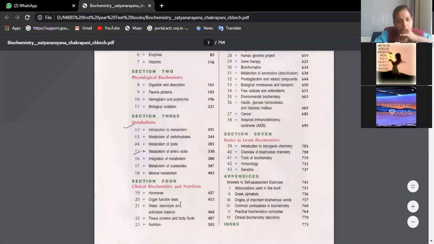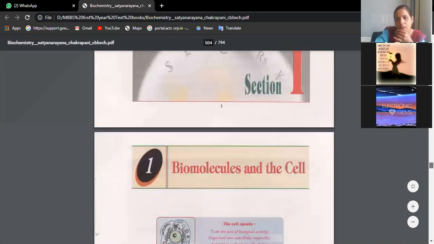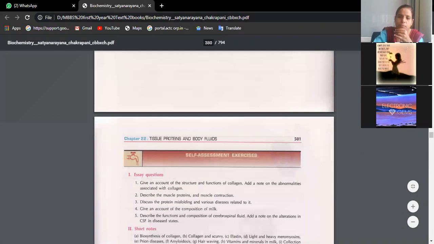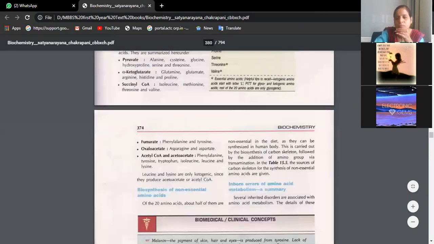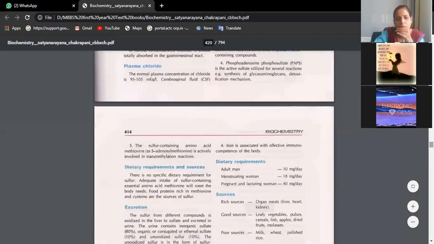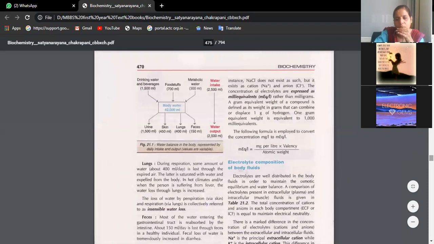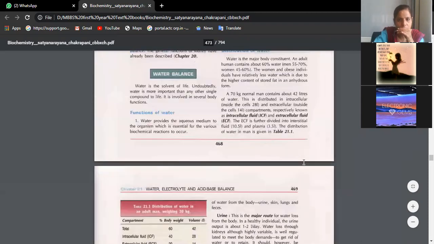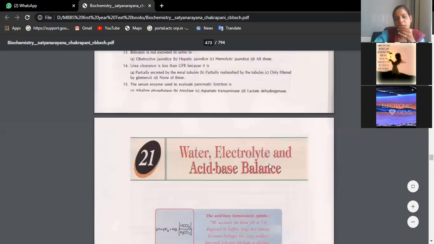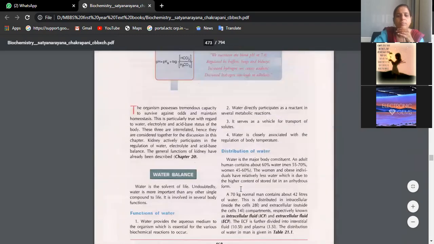Buffers, here, Peter. Page 468, Ritika. Chapter is water, electrolyte, and acid-base balance. Iman, chapter 21. Okay, ma'am. 468 for us.